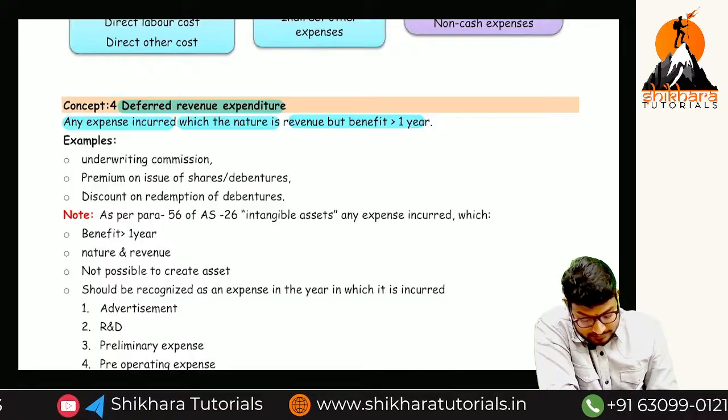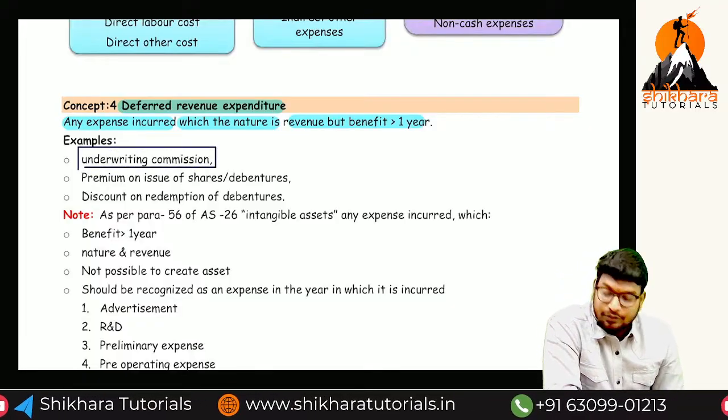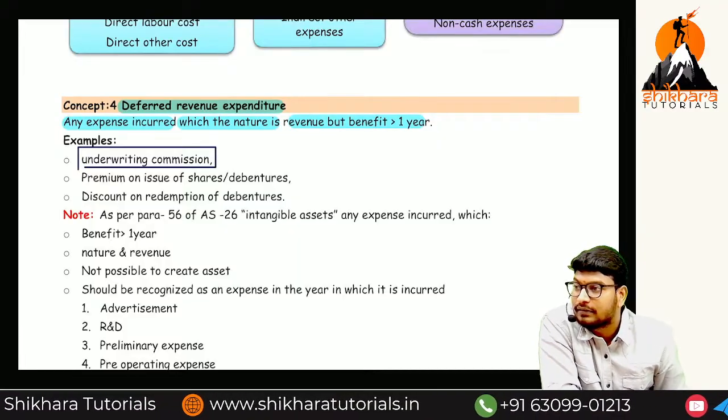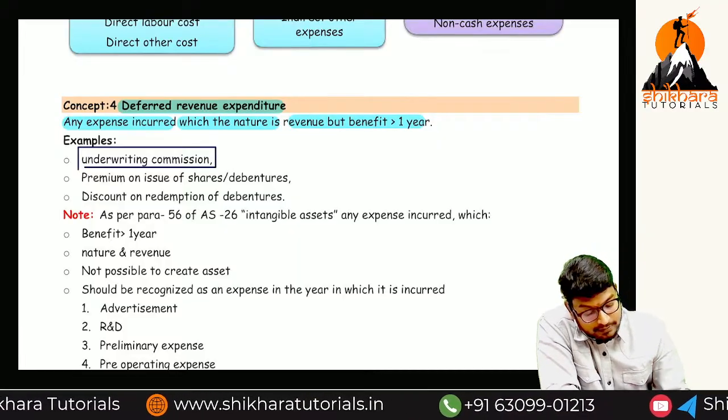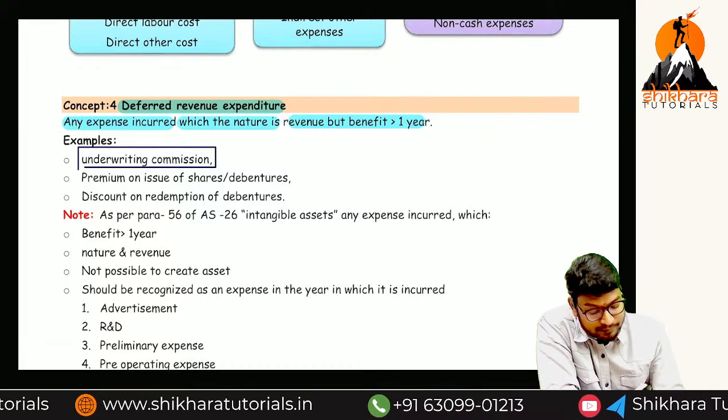Underwriting commission. What is this? Do you know the meaning of underwriter? Let us take one example of a company.